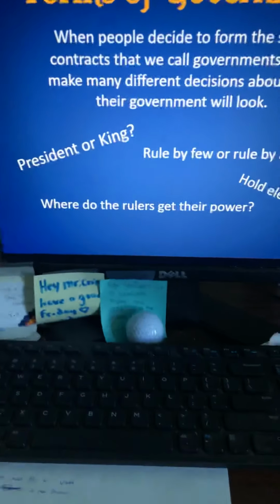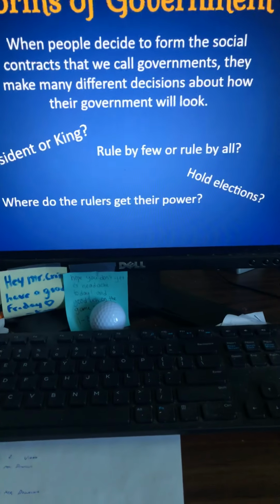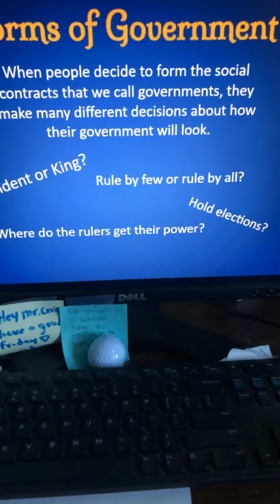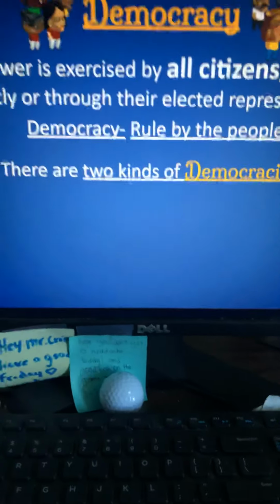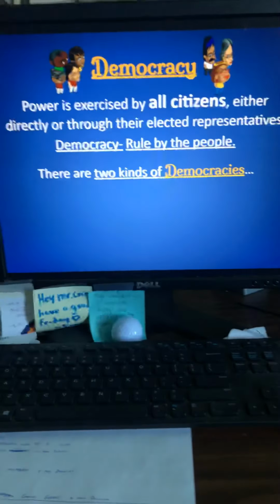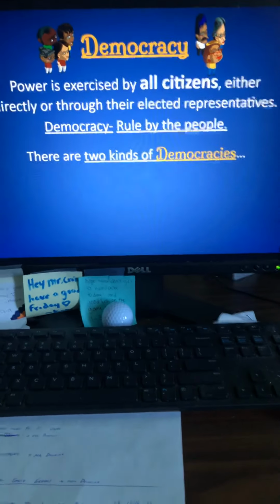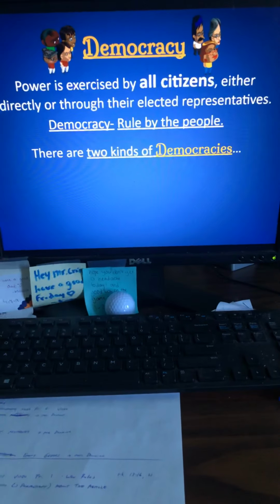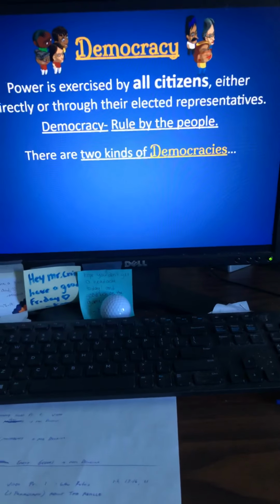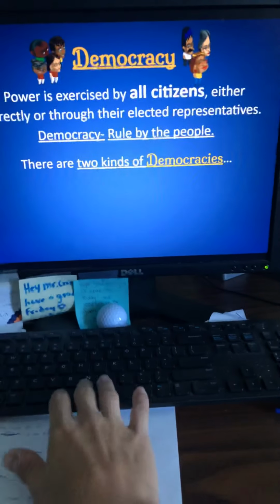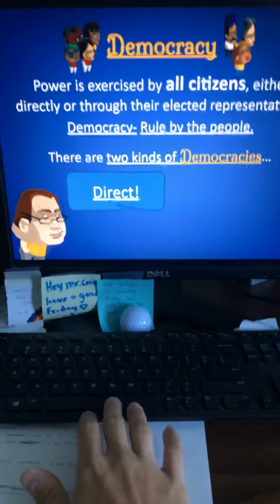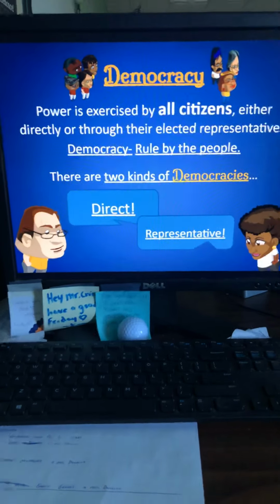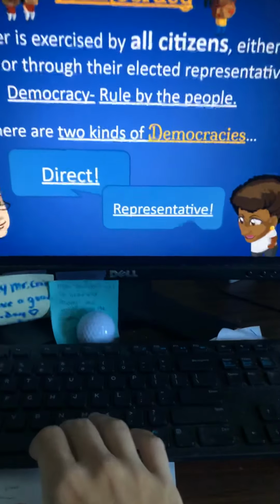So it says, do you have a president or a king? Do you rule by few or rule by all? Do you hold elections? Where do the rulers get their power? Those are going to be some of the things that we're going to look at. The first type of government that we're going to look at is a democracy. A democracy is power exercised by all citizens, either directly or through their elected representatives. Democracy is ruled by the people. There are two kinds of democracies: direct and representative. And we're going to talk about what each one of those are as we go through this.